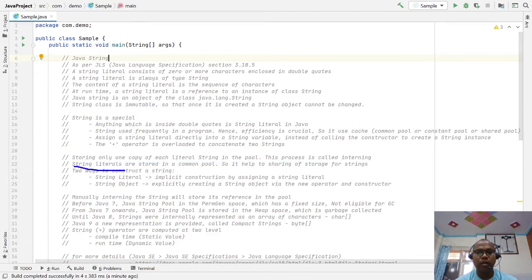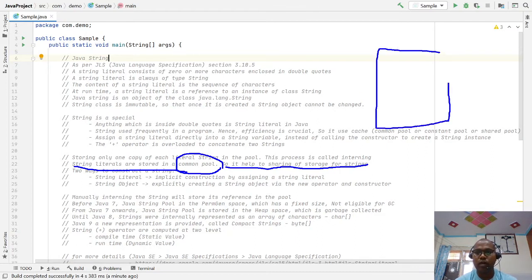String literals are stored in the common pool, sometimes known as the constant pool, which helps share the storage of strings. Whenever particular objects are very frequently used, they use pool memory where constants are stored, and strings are by default immutable and a final class.